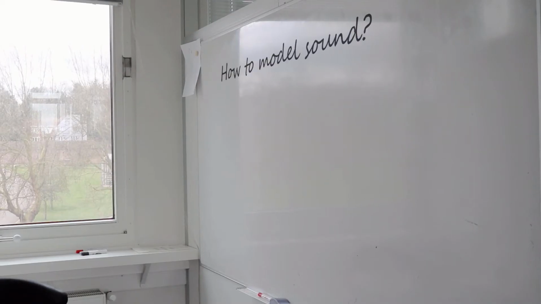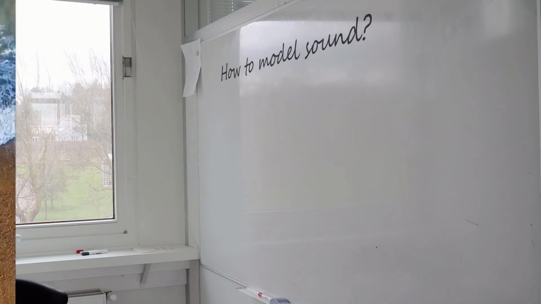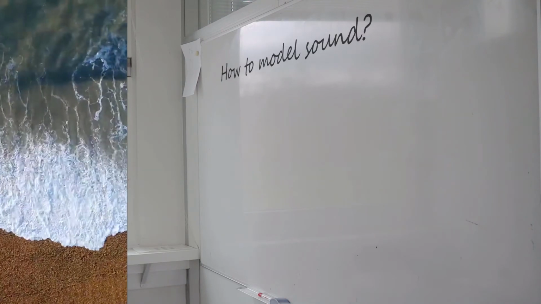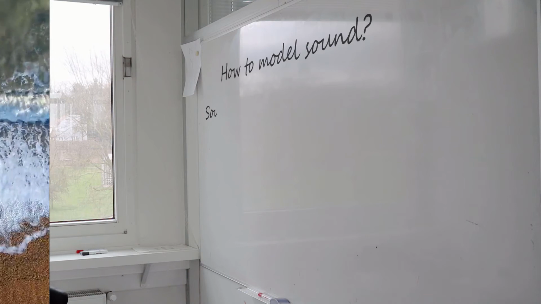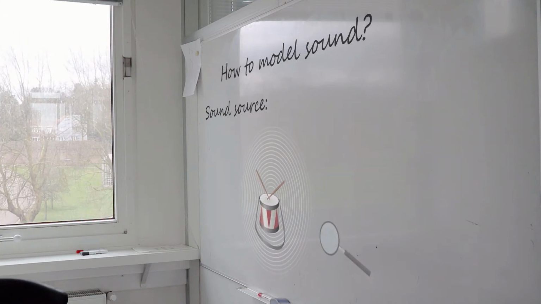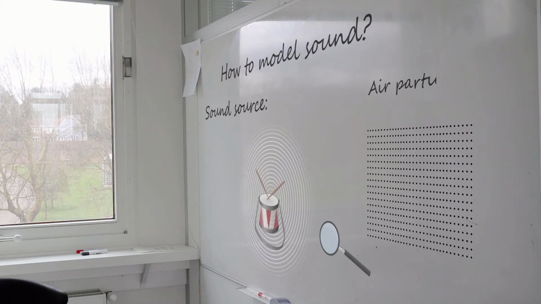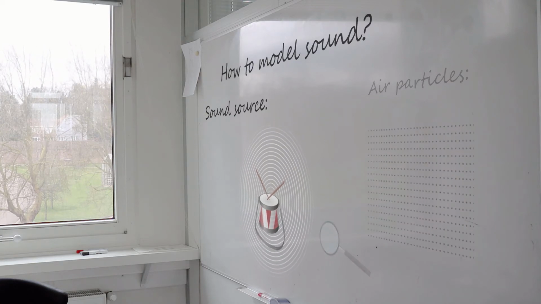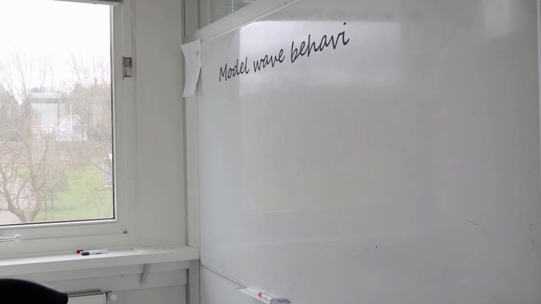To understand how we should model sound, we should first look at what sound waves are. We are all familiar with water waves, but sound waves are a bit more difficult to picture since they act on air particles that are too small to see. Whenever a sound is made, for example when we perform a snare drum roll, air particles start to vibrate, leading to a wave. When this wave reaches our ears, they make our eardrums vibrate. Thus, to make a computer model that correctly models sound, we need a model that captures this wave behavior.